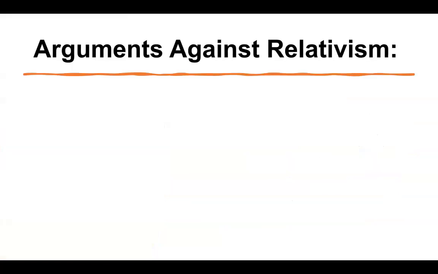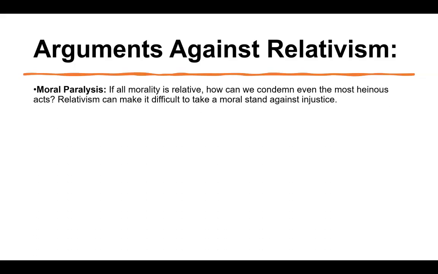And fourth one, but what are the arguments that go against relativism, right? So first thing is moral paralysis. As I told you, if all the morality is relative, how can we condemn even the most heinous acts? We know that in certain cultures, sometimes there are heinous acts happening. It is inhuman, completely against humankind, right? We cannot respect it, right? We have to condemn it. And that is the biggest problem in this theory.